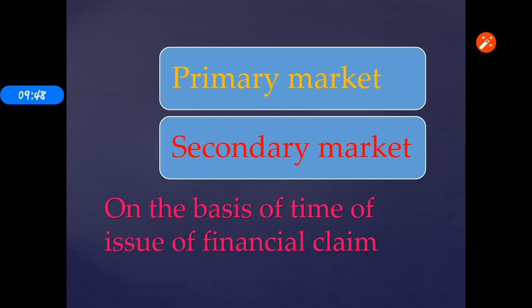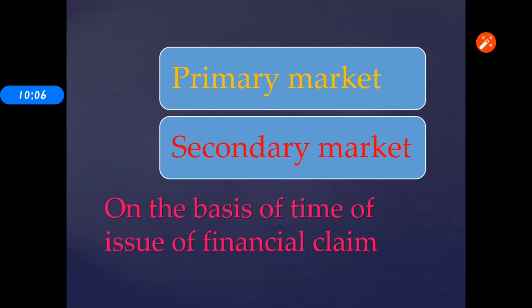Then the secondary market is nothing but where the securities that have already been issued are traded. The stock exchange is the important institution in the secondary market. So the resale of already issued securities is called the secondary market.